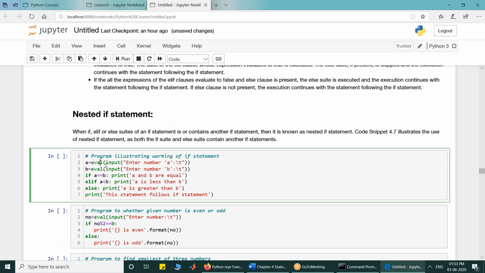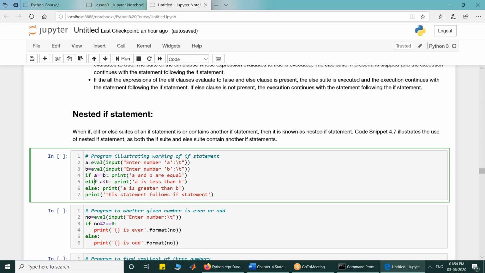So look at the execution of if. This is a program illustrating the working of if. We take a number and put it in A, and take another number and put it in B. Now the if statement says that if A is equal to B, this print will be executed.